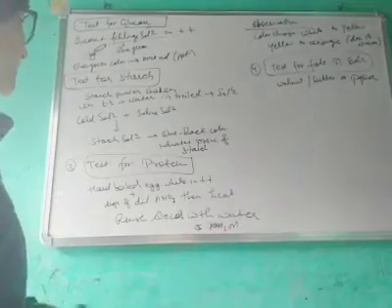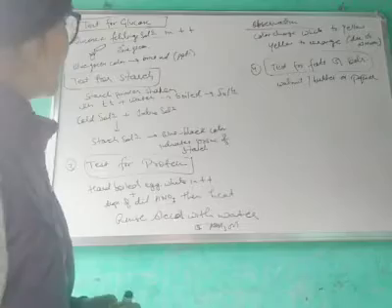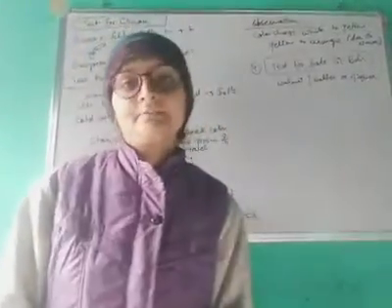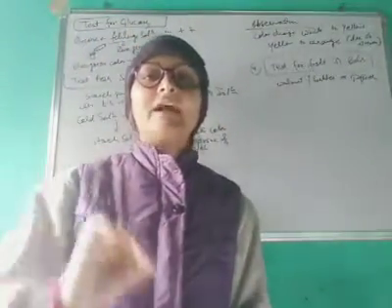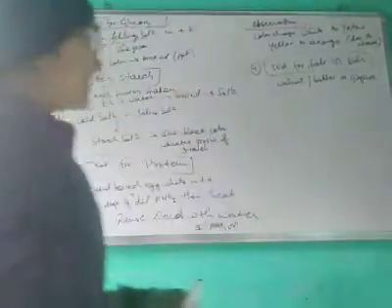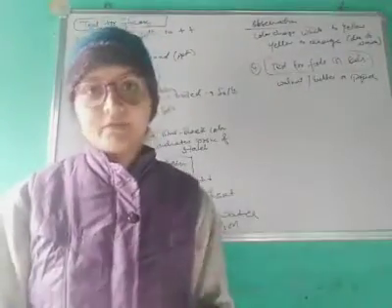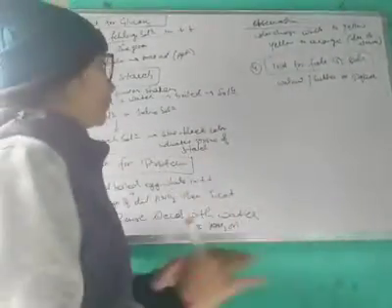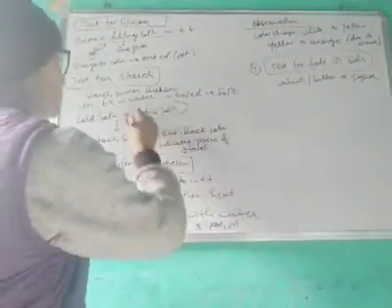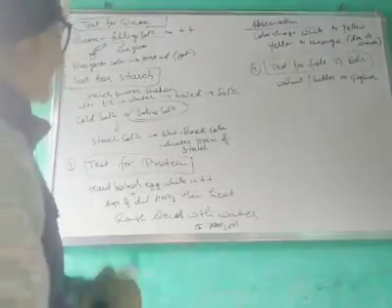Another is the test for starch. In this test, we will take starch powder in a test tube, add water to it, and shake it to make a solution. Then we will boil it to make a solution. After that, when it gets cold, we will add iodine solution to it.